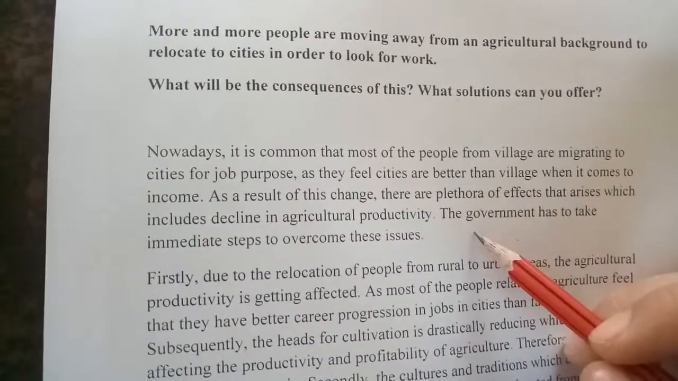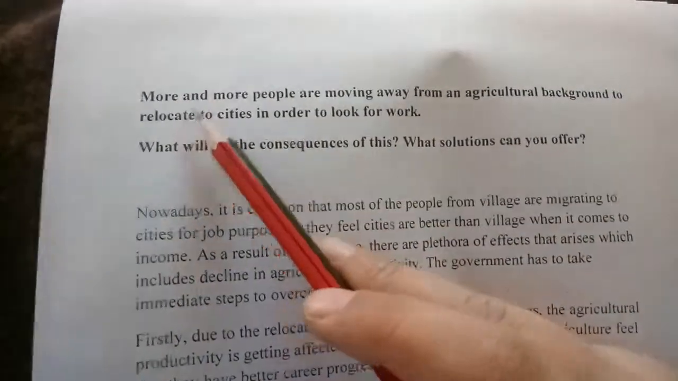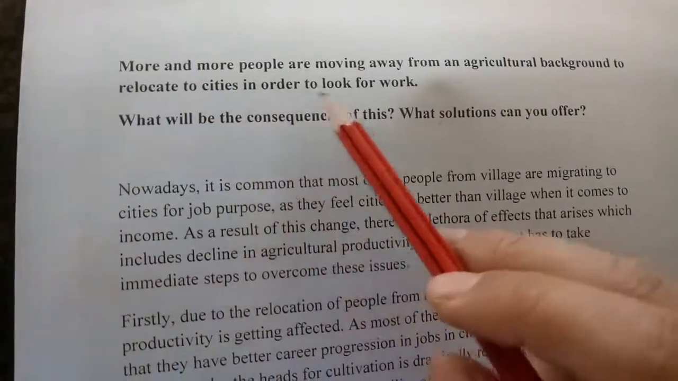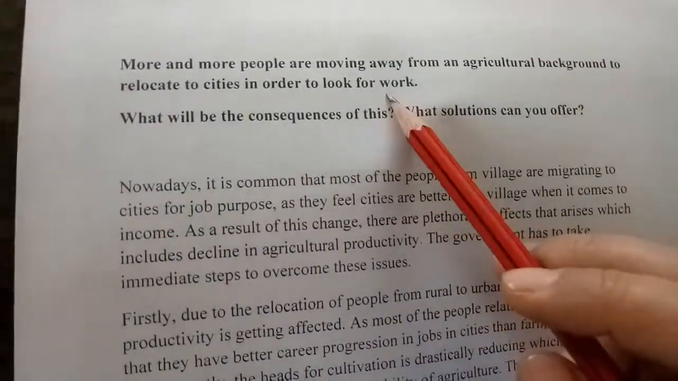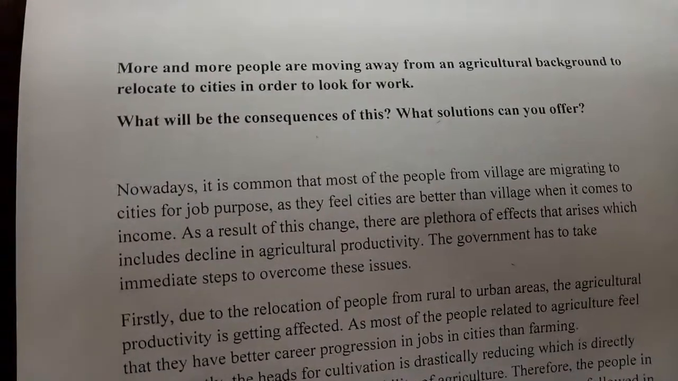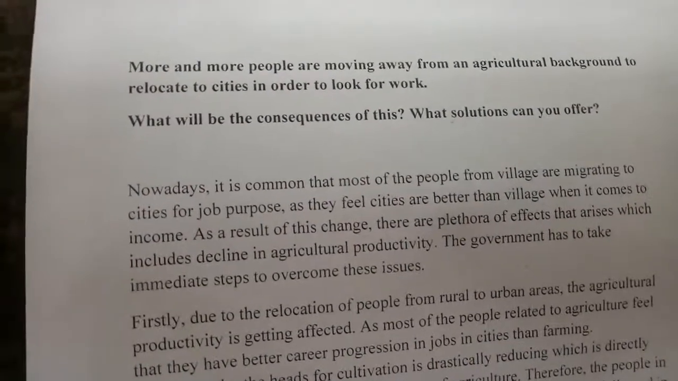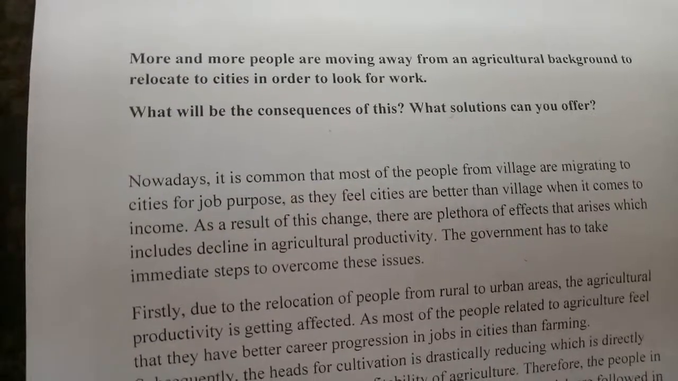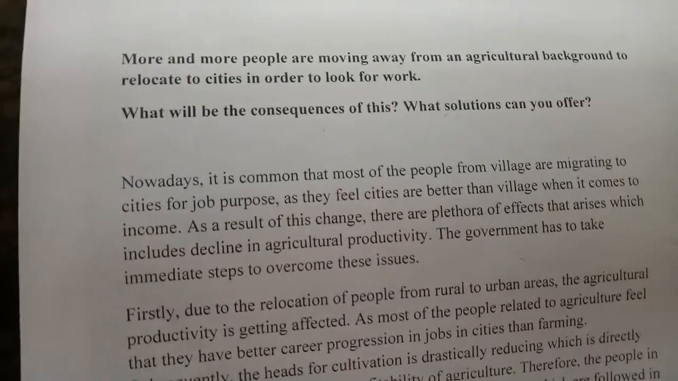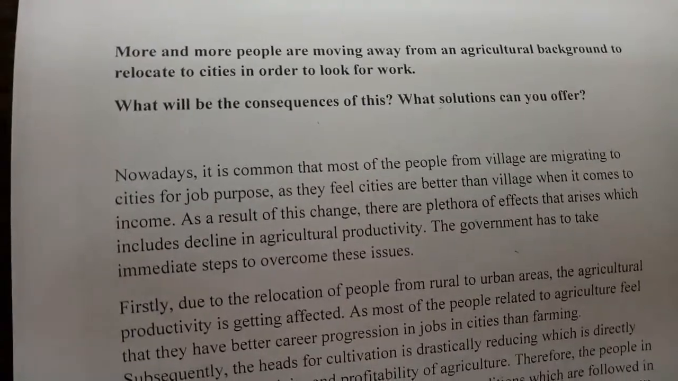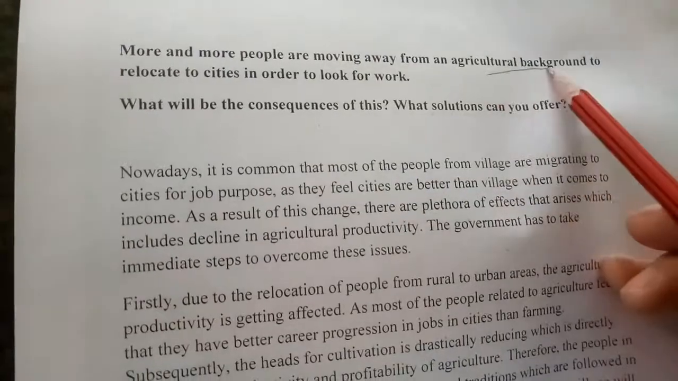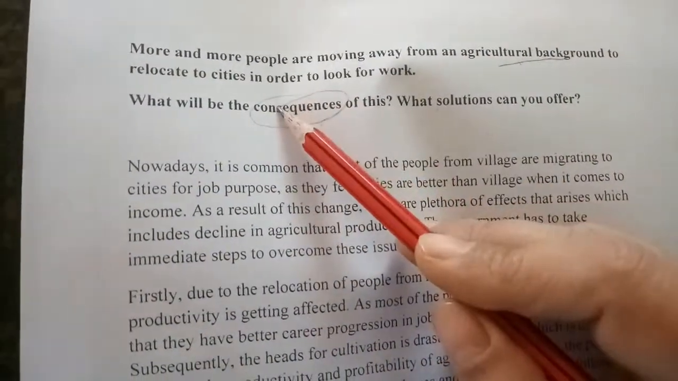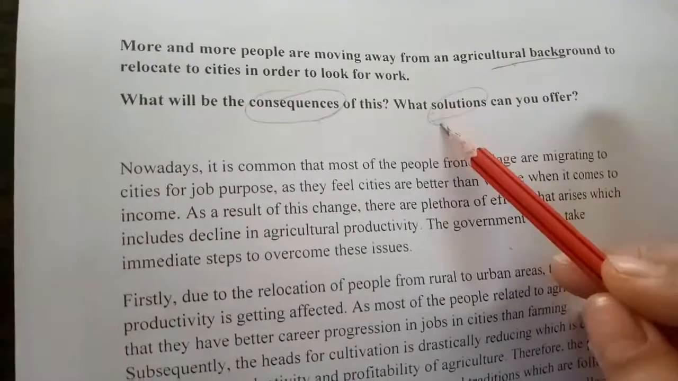to correct your mistakes. Now, more and more people are moving away from an agricultural background to relocate to cities in order to look for work. Now, let's keep in mind the meaning of this question: many people are moving away from an agricultural background to relocate to cities in order to look for work. It means they want to work for higher paying jobs instead of doing farming or agriculture. What will be the consequences of this? It means, what will be the result of this?